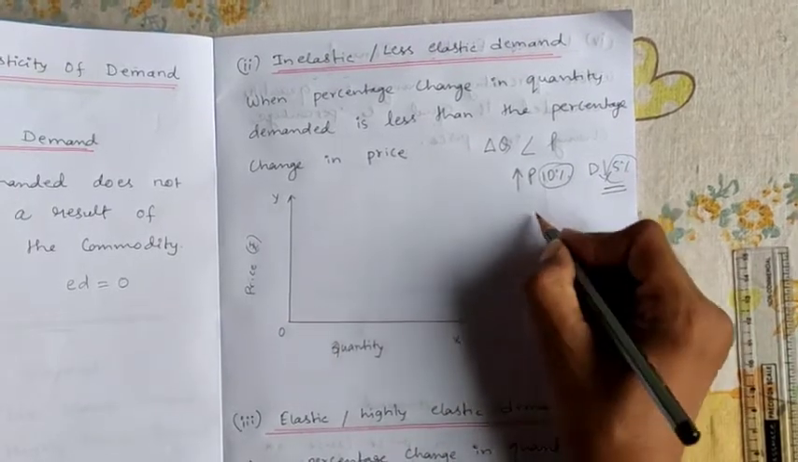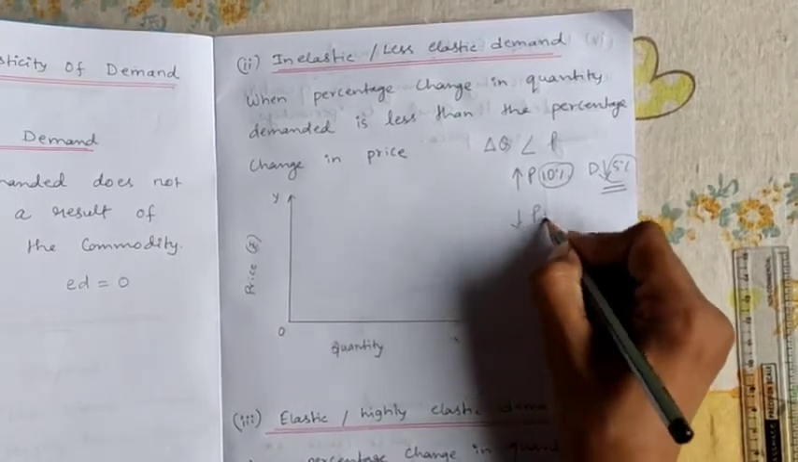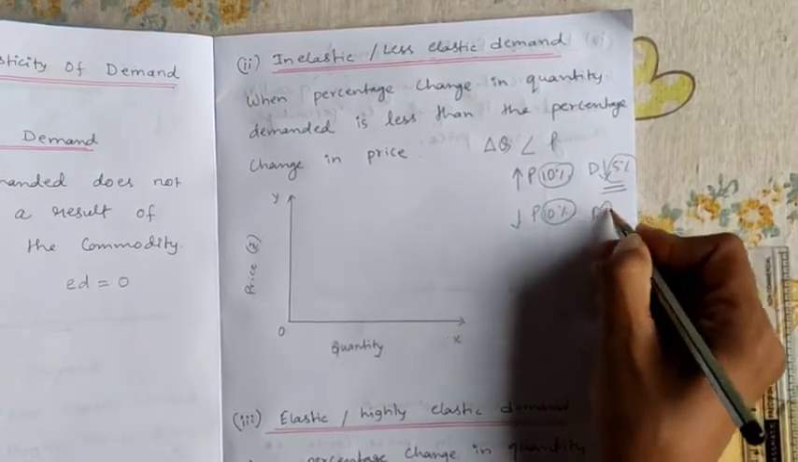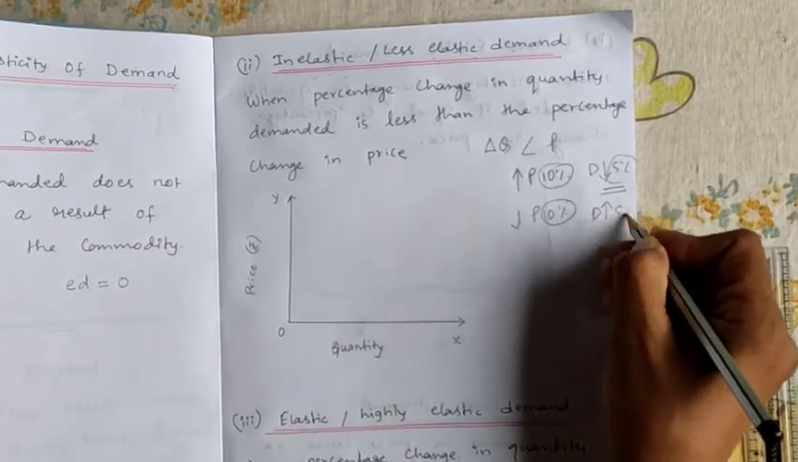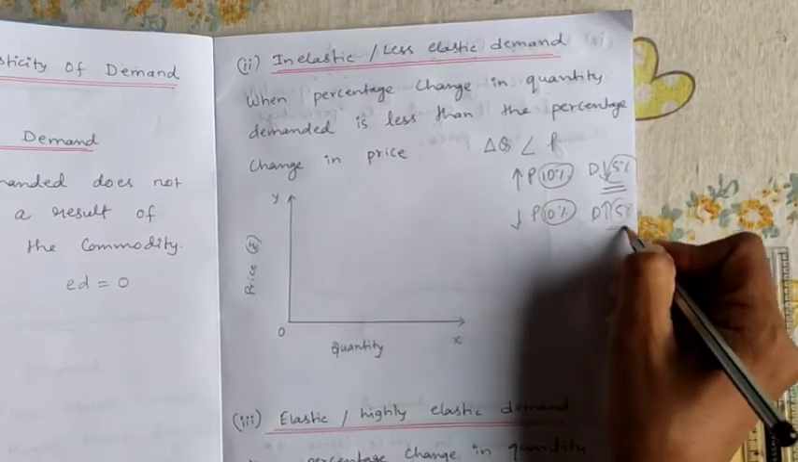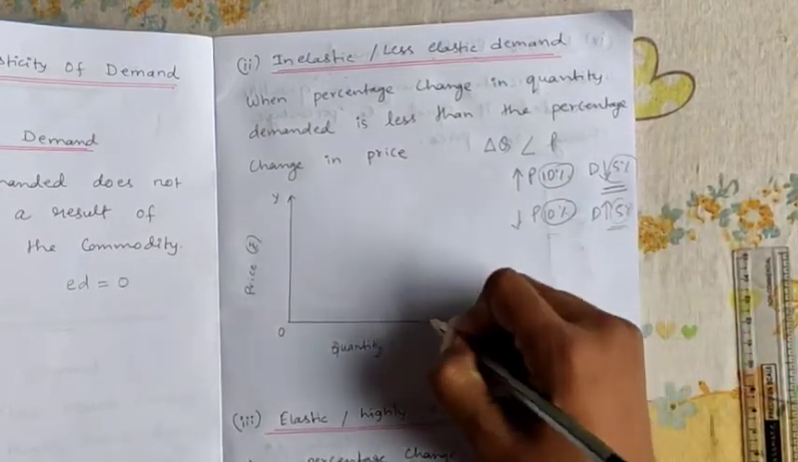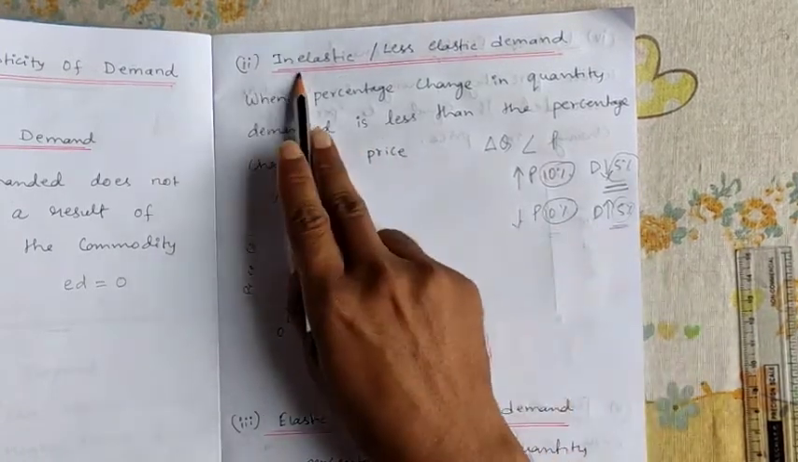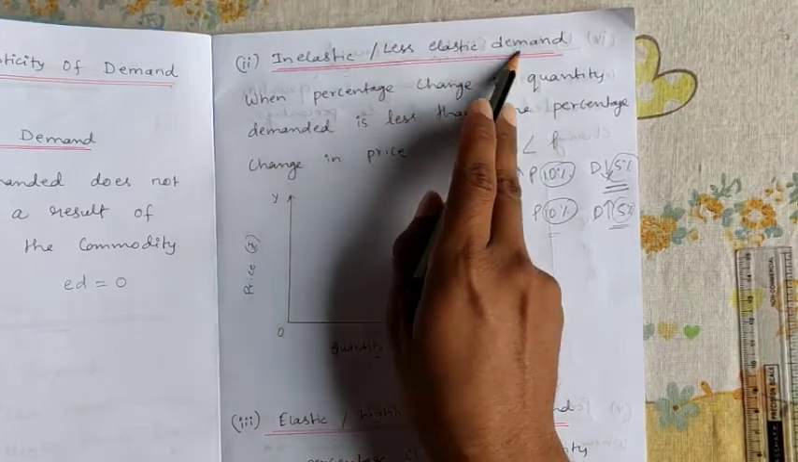You can see the percentage change in quantity demanded is less than the percentage change in price. You can take the reverse case also. If the price is falling by 10%, demand is increasing due to the fall in price, but it is increasing by only 5%. You can see here the percentage change in quantity demanded is less than the percentage change in price. So this phenomenon is called inelastic demand or less elastic demand.